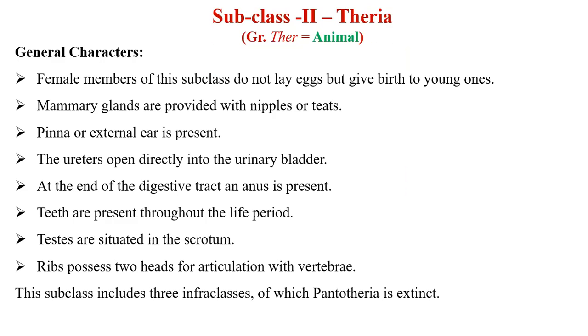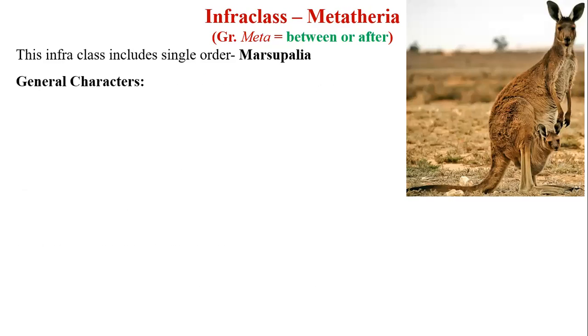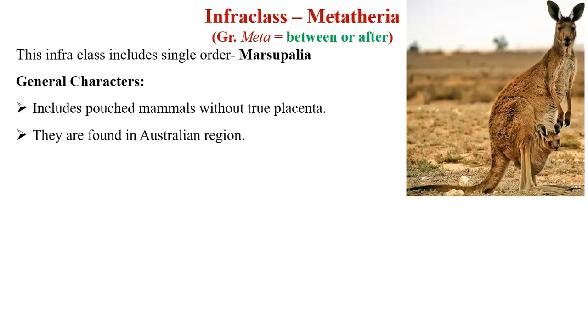Now firstly, let us see the general characters of animals belonging to Marsupialia. It includes the pouched mammals which do not have true placenta. They are found in the Australian region. By looking at the picture shown here, you can see this is a kangaroo.